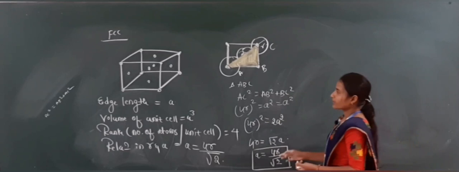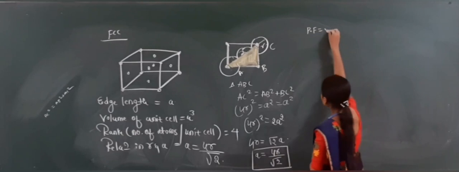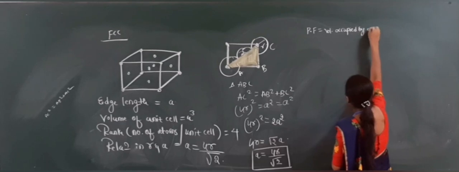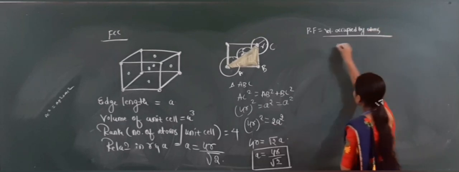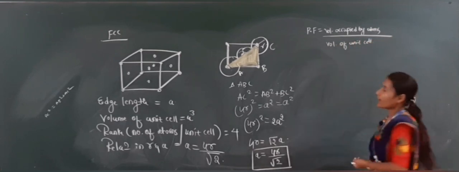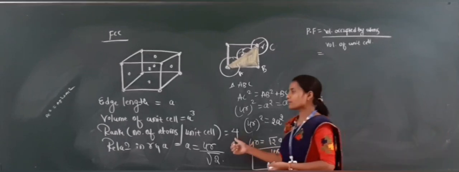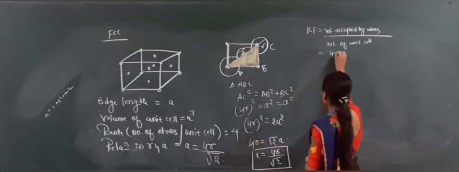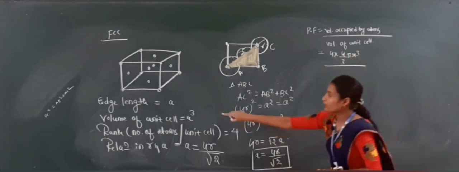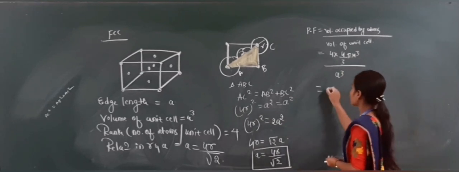Now next one is, find out the packing fraction. What is the packing fraction? Volume occupied by atoms divided by volume of unit cell. Volume occupied by atoms means how many atoms are present in this one? 4 number. Volume of sphere is 4 by 3 pi r cube, divided by volume of unit cell. What is the volume of unit cell in this one? A cube.